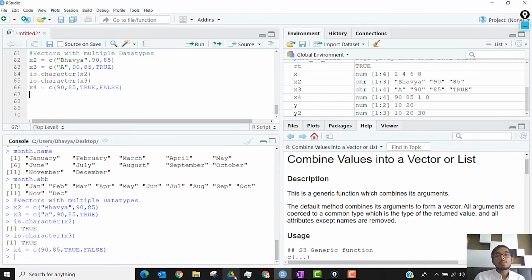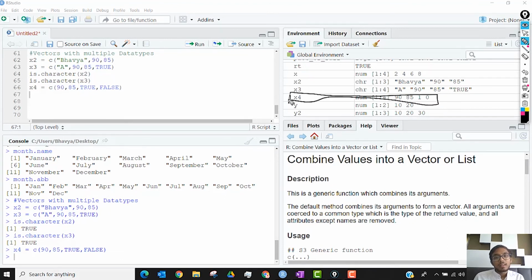This is where we learn something new, something that is used pretty often everywhere: TRUE is equal to 1, FALSE equals 0. In any place, this is always true. Usually TRUE is regarded as 1, FALSE is regarded as 0.